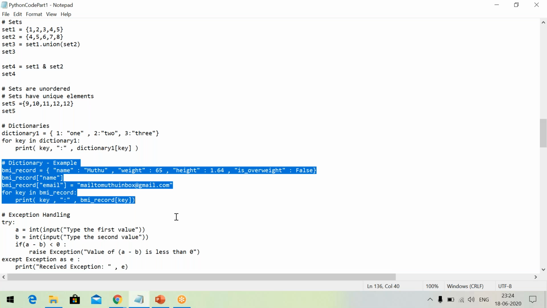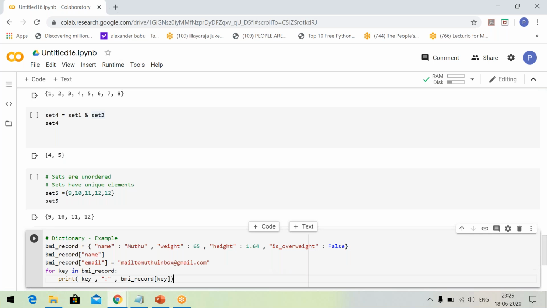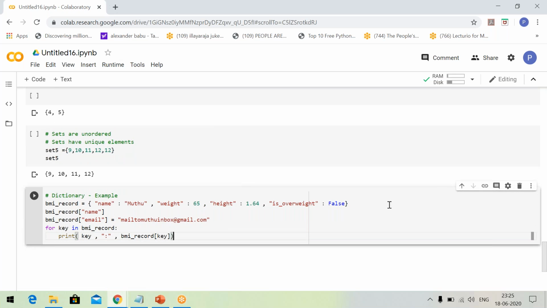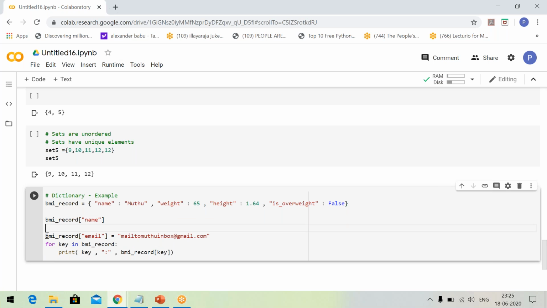I have already typed the code. Let me copy the code, go over to Google Colab, and paste it over here. Now let me leave some space so that I understand very well. For the time being, I will execute only the first line and second line.